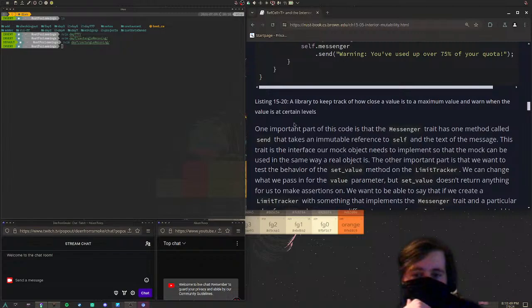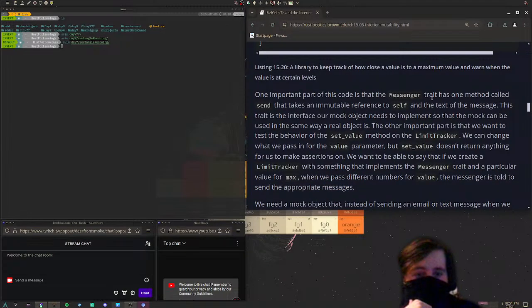Otherwise, do nothing. One important part of this code is that the Messenger trait has one method called send that takes an immutable reference to self and the text of the message. This trait is the interface our mock object needs to implement so that the mock can be used in the same way a real object is.